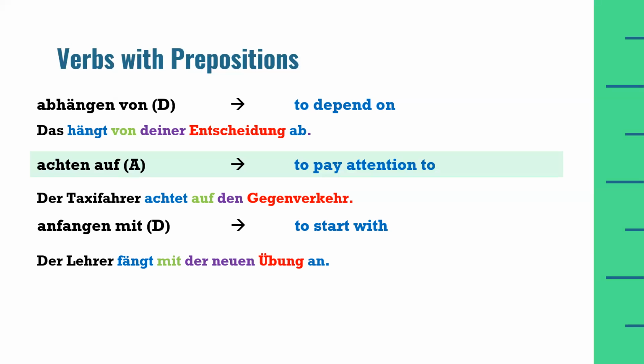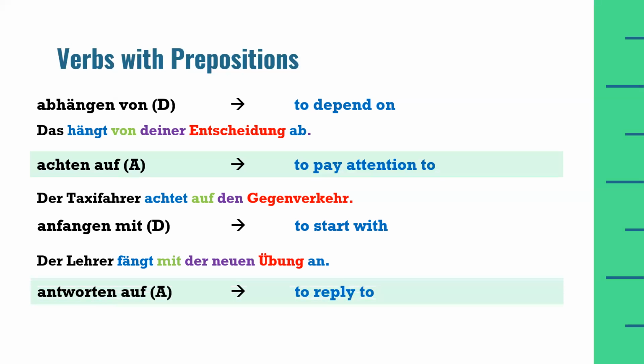So, der neuen Übung. Übung is a feminine noun. Therefore, we have to use the definite article for a feminine noun in the dative case because mit is a dative preposition. We also have to use the adjective ending for a feminine noun in the dative case, which is neuen.